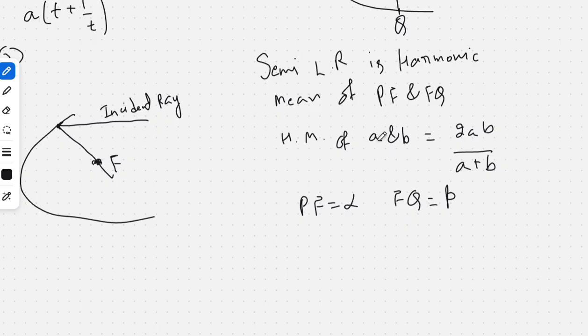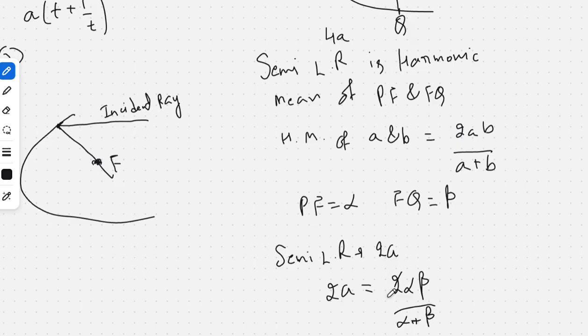So semi-latus rectum: latus rectum is 4 times a, so the semi-latus rectum will be 2 times a. This 2a is the harmonic mean of alpha and beta, which is 2 alpha beta by alpha plus beta. You can cancel 2. So there is this ready-made result: a is equal to alpha beta by alpha plus beta.